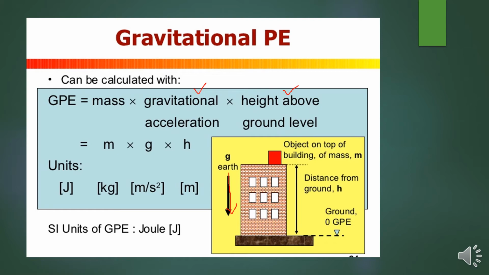So the gravitational potential energy is related to mass, gravitational acceleration, and height above the ground level. What is the SI unit of gravitational potential energy? Again, it is the joule. The mass unit is kilogram, the acceleration due to gravity unit is meter per second squared, and height is in meters.